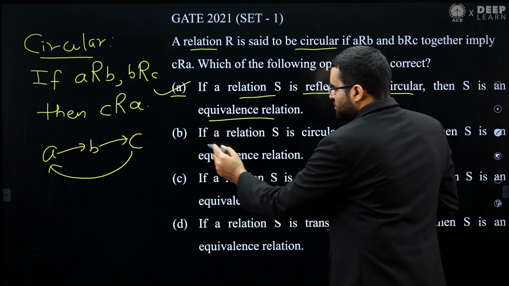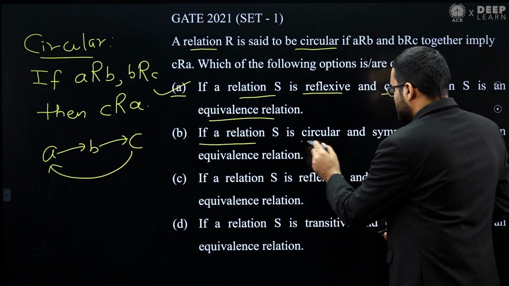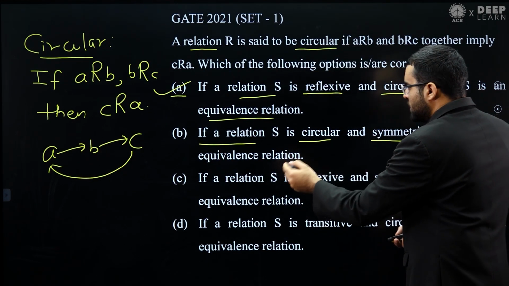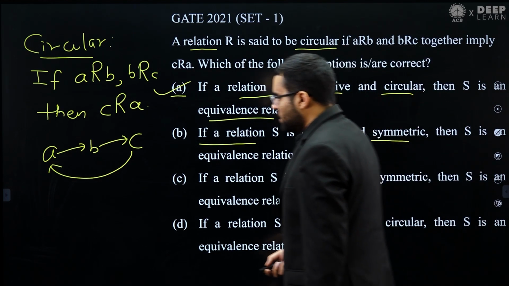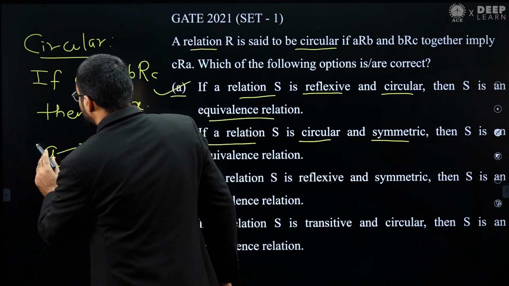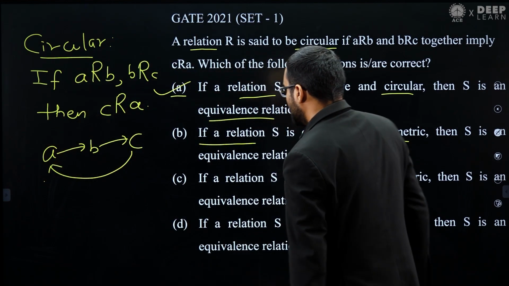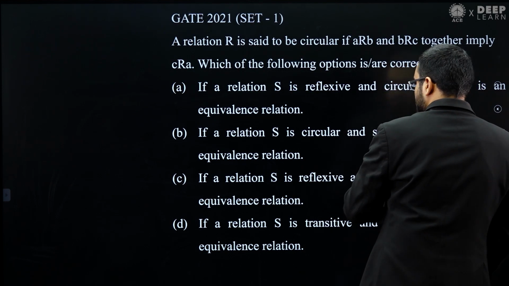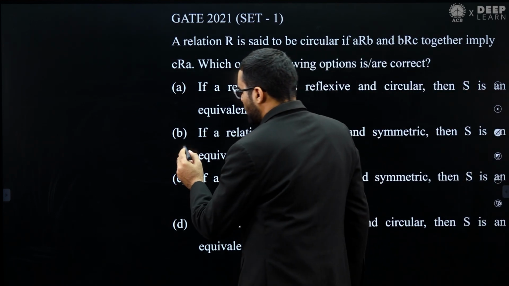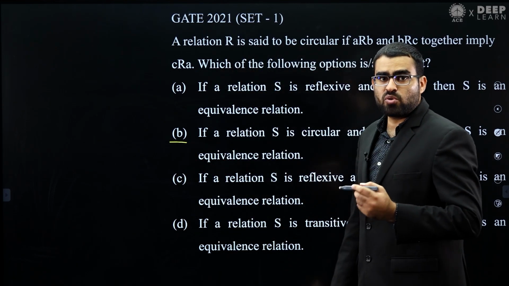Option B is saying that if a relation S is circular and symmetric, then it is an equivalence relation. This is a false statement, and we can very easily prove that. For this option B, I am going to give you a counter example.